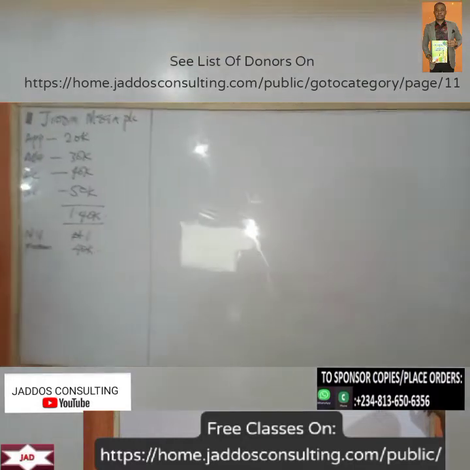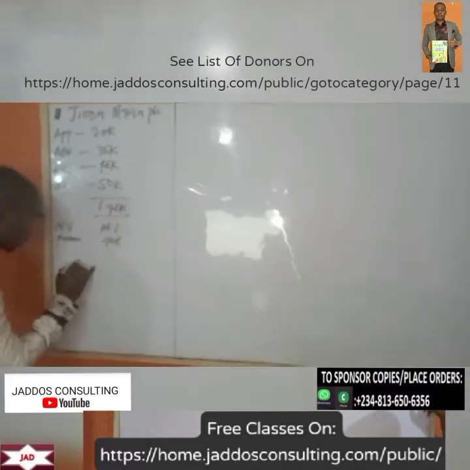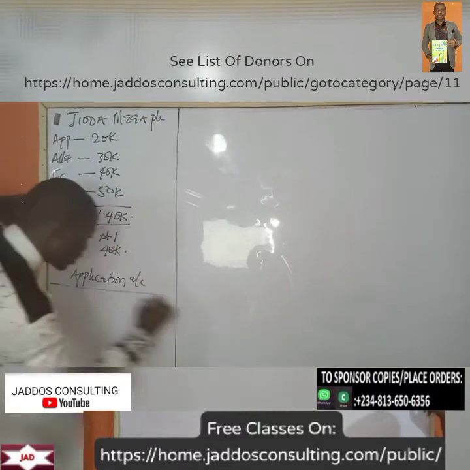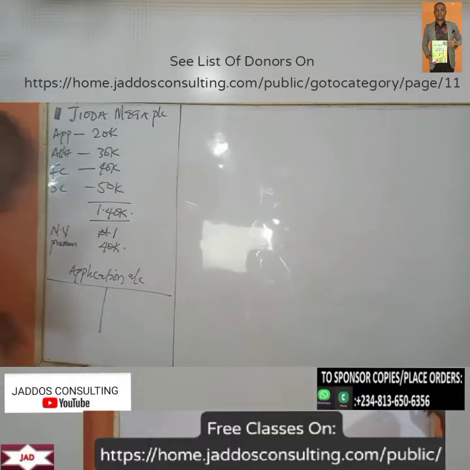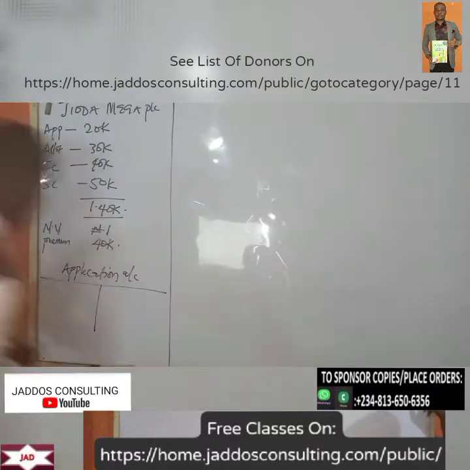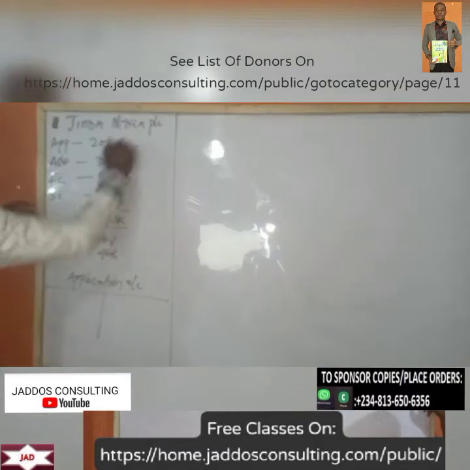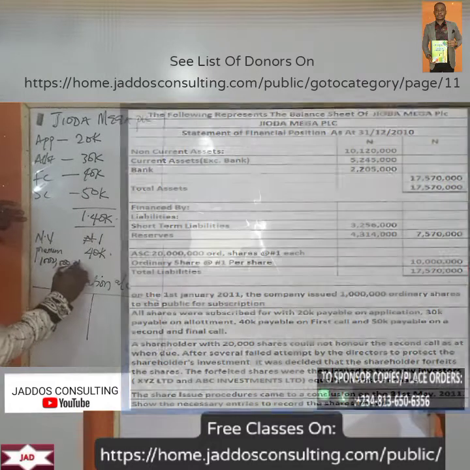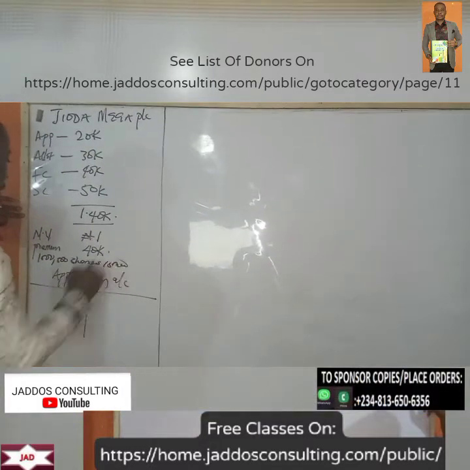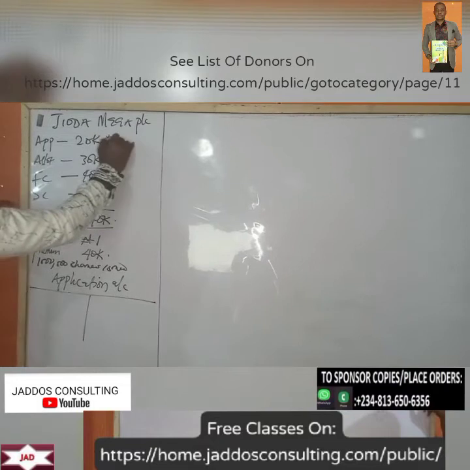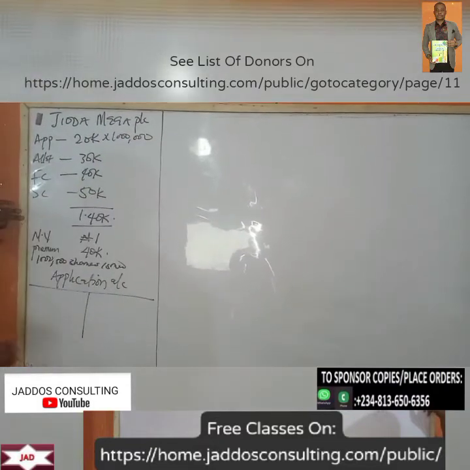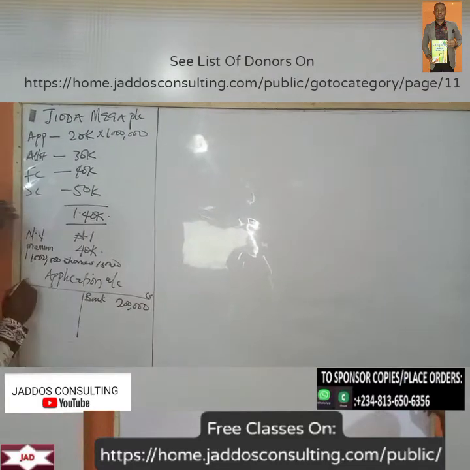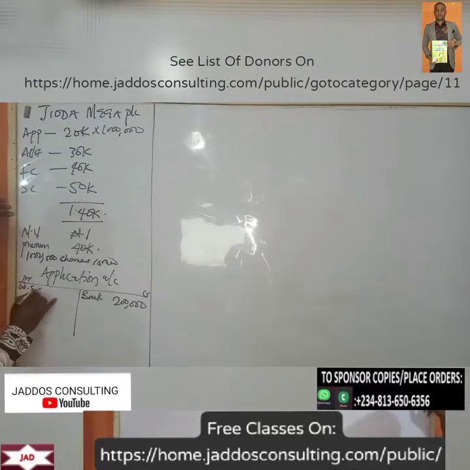Okay. So let's quickly do what we want to do. So application. Application will be how many shares issued there? We have 1 million shares issued. So I'm going to do 20 kobo times 1 million. So this is 200,000. So that will go into the bank. Of course, then straight away, ordinary share capital.